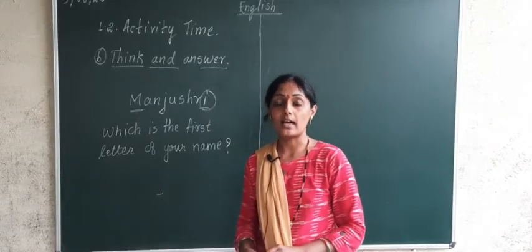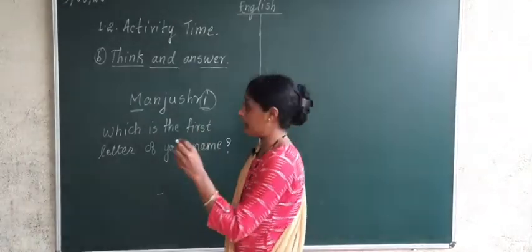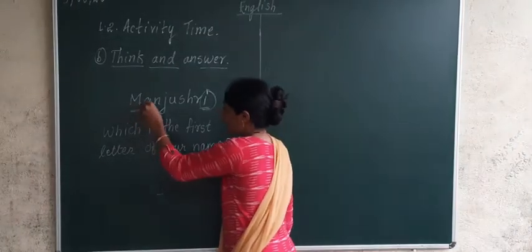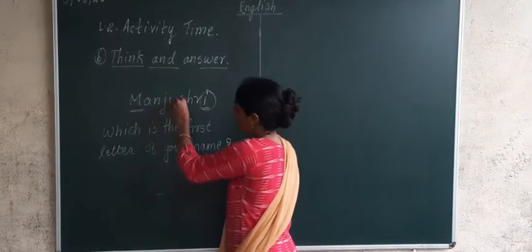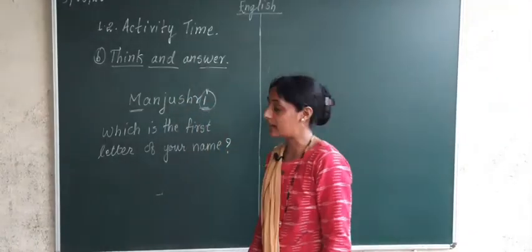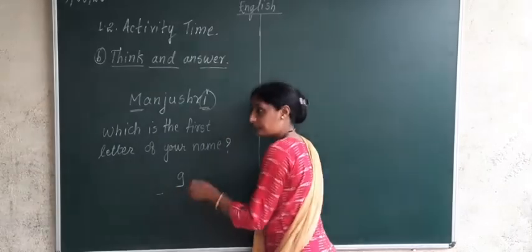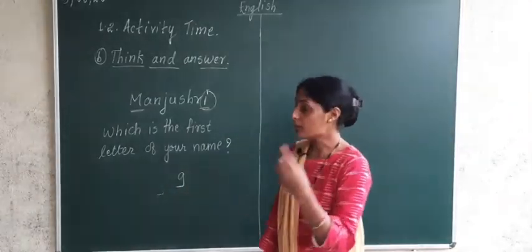How many letters are there in your name? So I will count now how many letters are there in my name. 1, 2, 3, 4, 5, 6, 7, 8, 9. Total how many letters are there in my name? There are 9 letters in my name. Then one more question is there.